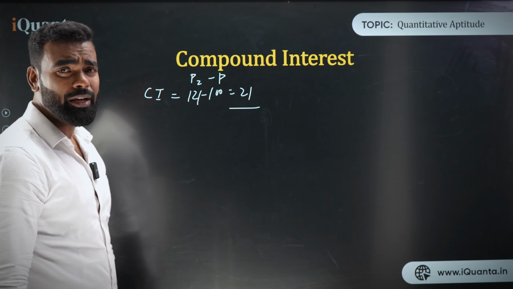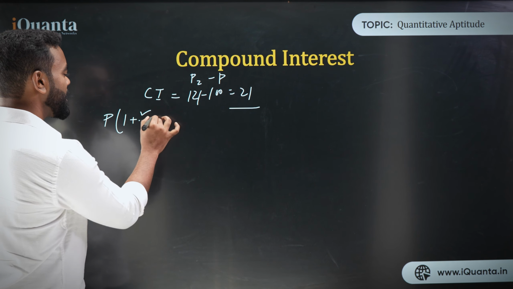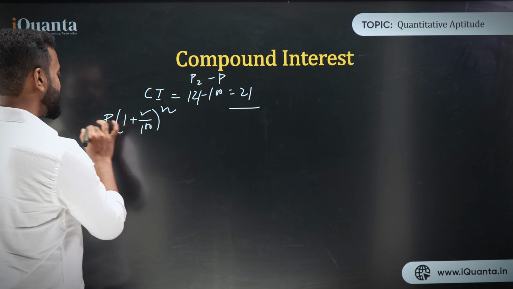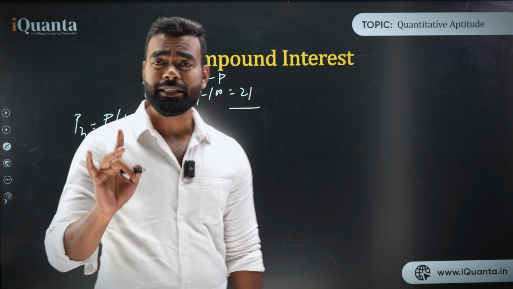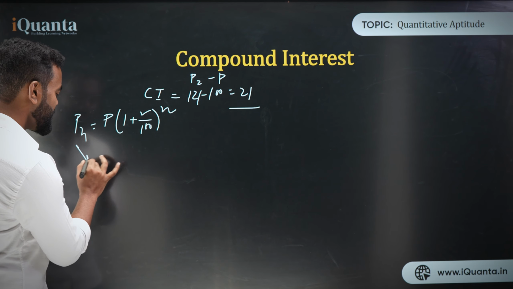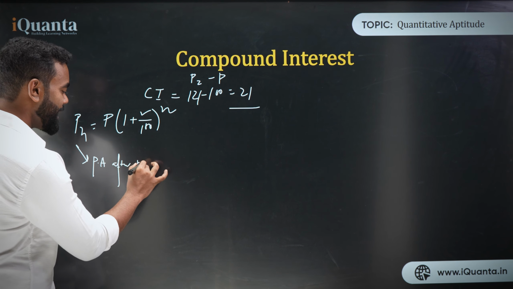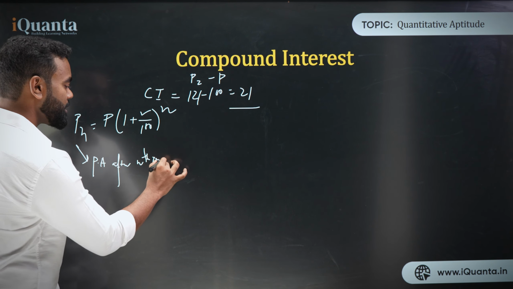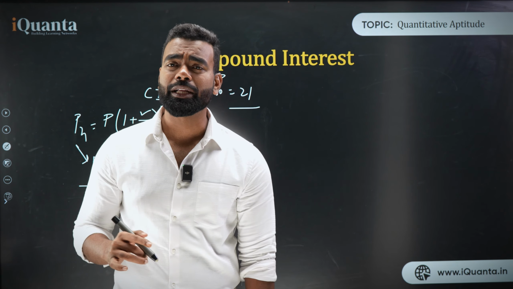So this is the way we use the formula. The formula is P into 1 plus R upon 100 to the power n. This gives Pn, the principal amount after the nth year, like compound interest. This is the principal amount after the nth year. Remember this clearly.